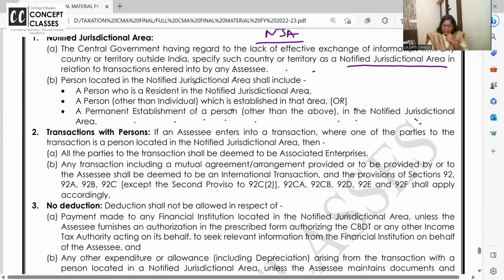Transactions with a person. If an SSC enters a transaction where one of the parties is a person located in NJ, all parties to the transaction shall be deemed to be associate enterprise. I have entered a transaction with a person who is resident of NJ. But हम क्या assume कर रहे हैं कि अभी associate enterprise है, and all the provisions of the SSC, that is 92A, B, C, CA CB सब applicable हो जाएगा.